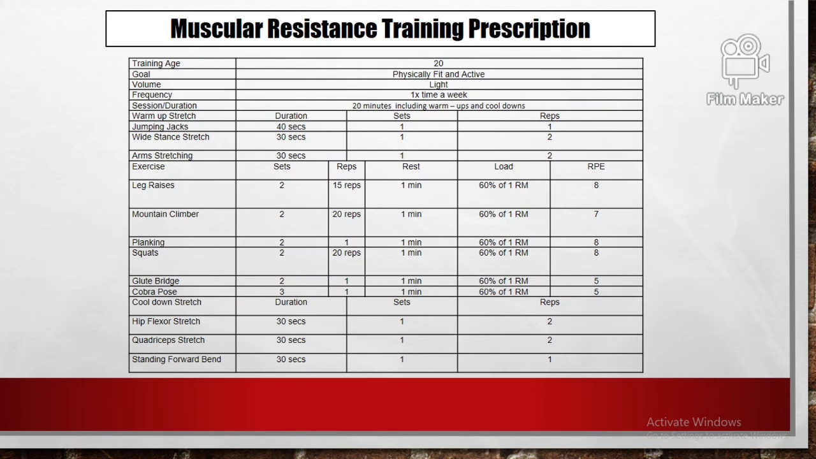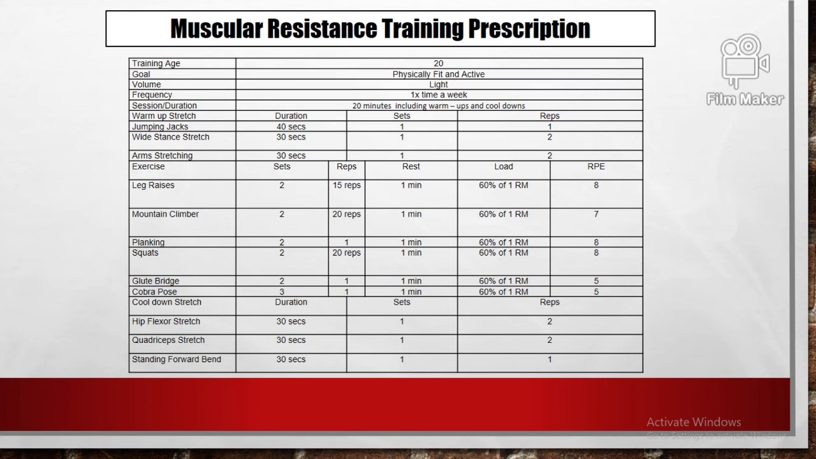For the muscular resistance training prescription, the trainee's age is 20 and the goal is to be physically fit, active and healthy. The volume will be moderate, the frequency will be 1 time a week, and the duration of the session will be 20 minutes including warm-ups and cool-downs.